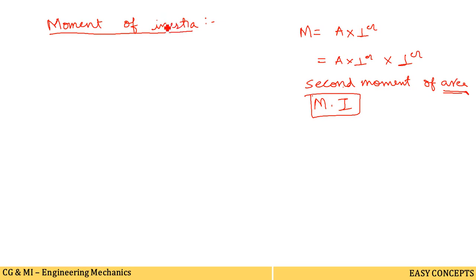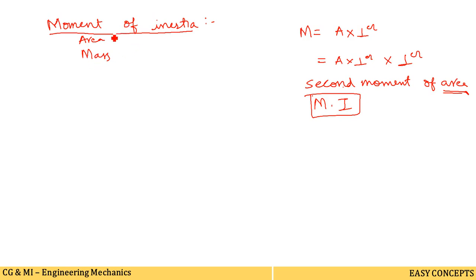Okay, so moment of inertia is generally the second moment of area or of mass. But basically, what is the moment of inertia? Moment of inertia of an area is applied in structural design, while mass moment of inertia is applied in the dynamics of rigid bodies. So there are two concepts: second moment of area and second moment of mass.